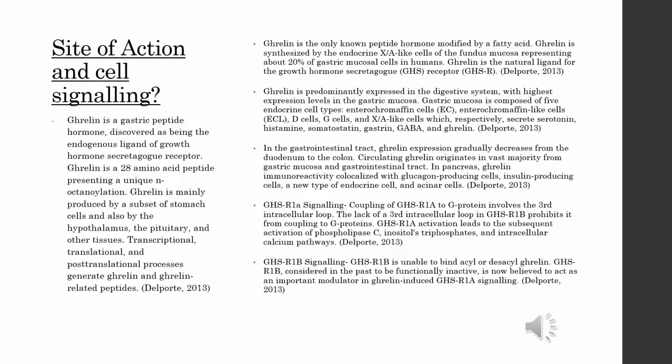In the pancreas, ghrelin immunoreactivity colocalized with glucagon-producing cells, insulin-producing cells, a new type of endocrine cells, and epsilon cells.